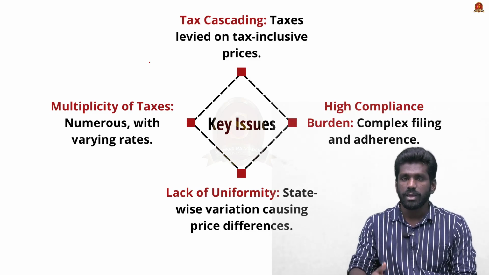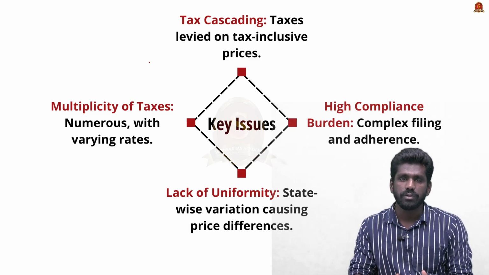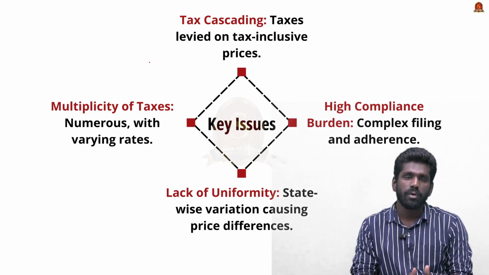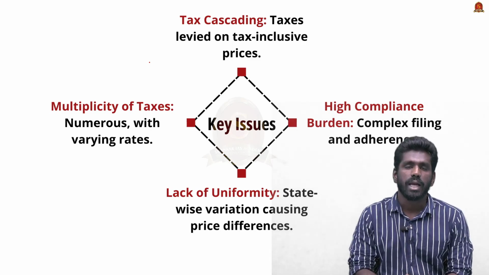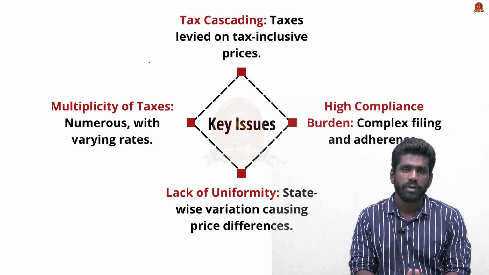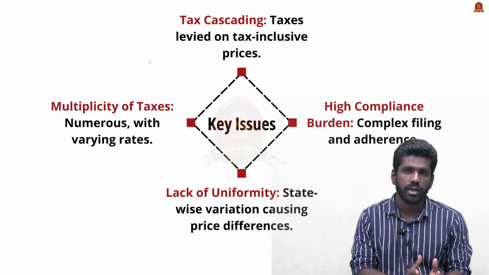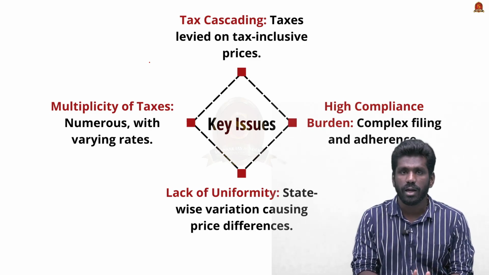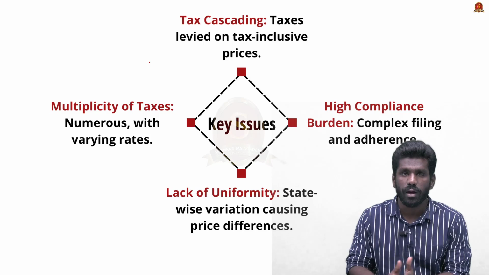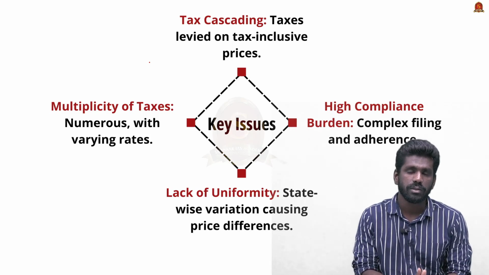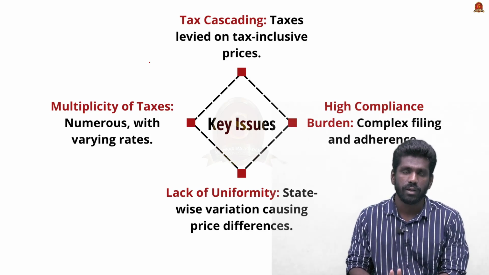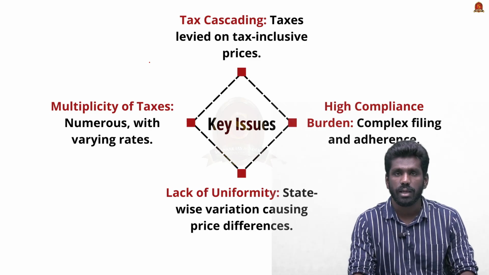See, before implementation of GST, there were various issues in the Indian taxation system. One important issue is the cascading effect. Cascading effect means, for example, cotton is produced by the farmer and he sells the cotton to the cloth manufacturer. When the cotton is sold by the farmer to the cloth manufacturer, he charges some amount as taxation.